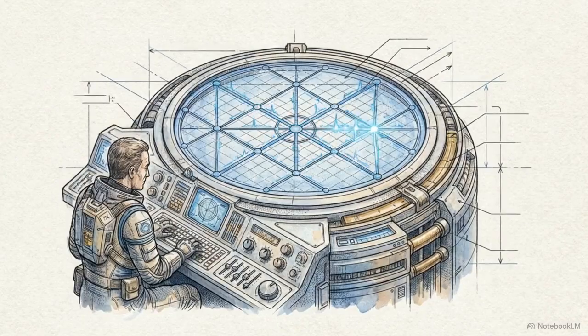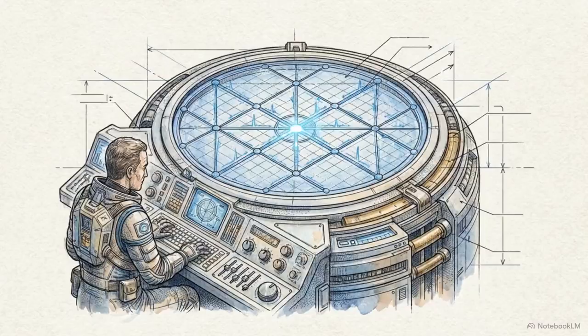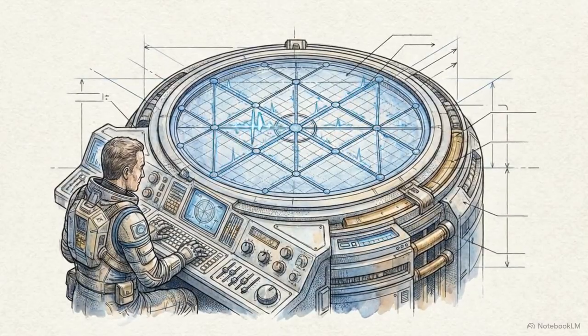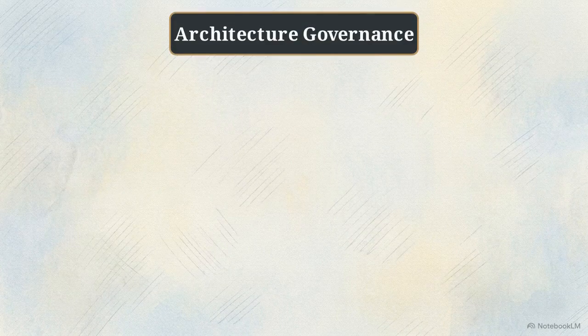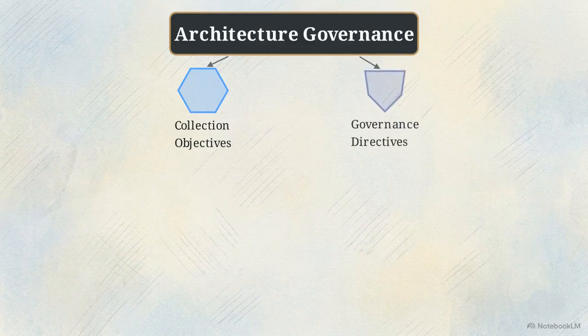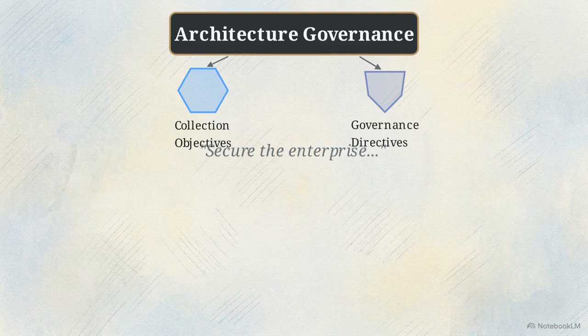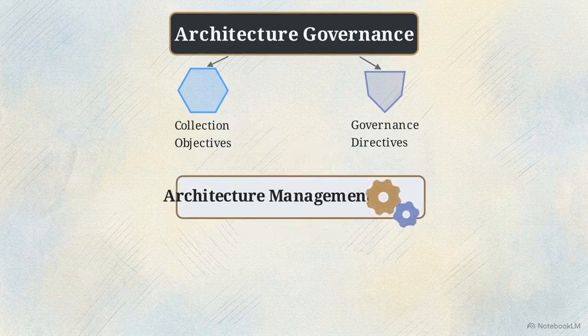By treating architecture as a dynamic control system rather than a static document, organizations can systematically align ground-level engineering with the executive vision. The topmost layer of the ecosystem is architecture governance. Governance outputs two things: architecture collection objectives, which are macro-level business outcomes, and governance directives, forming strict compliance guardrails for the portfolio. Governance speaks in abstract strategic language. Directives like secure the enterprise are too vague for engineers to execute. That requires the next layer, architecture management, the critical translator.